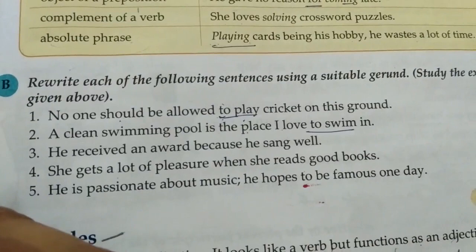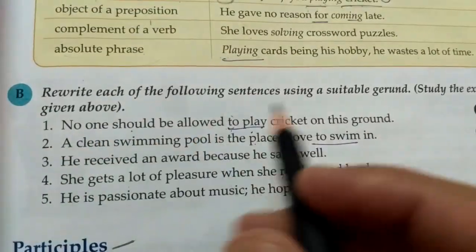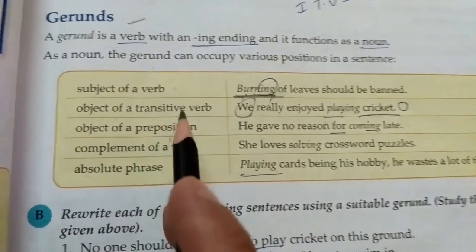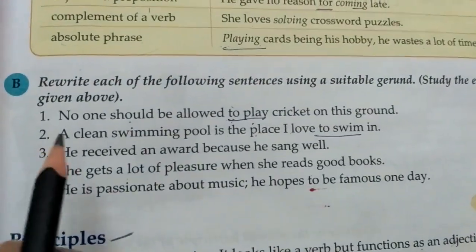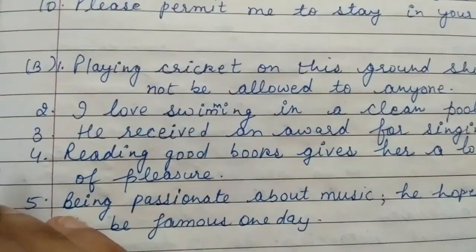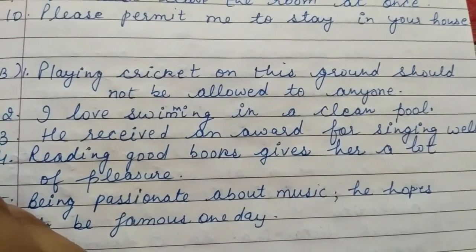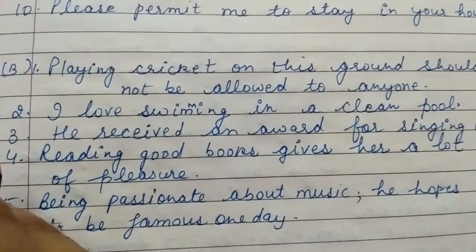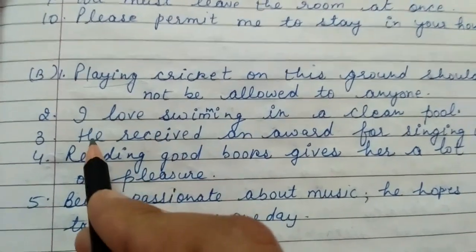Okay, so now they have given another exercise. Rewrite each of the following sentences using a suitable gerund. So we have to follow this table; you can take help from these examples and solve this exercise. The first one is: playing cricket on this ground should not be allowed to anyone. There were two plays, so we have changed that into the gerund playing cricket. So here playing is a gerund.